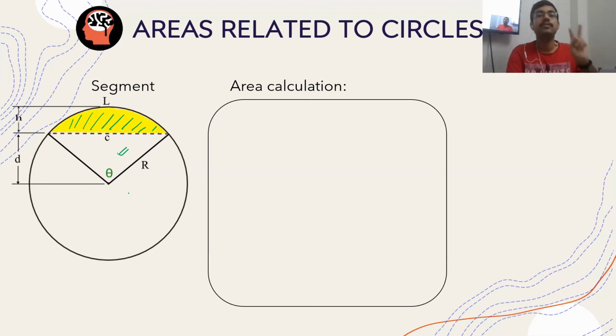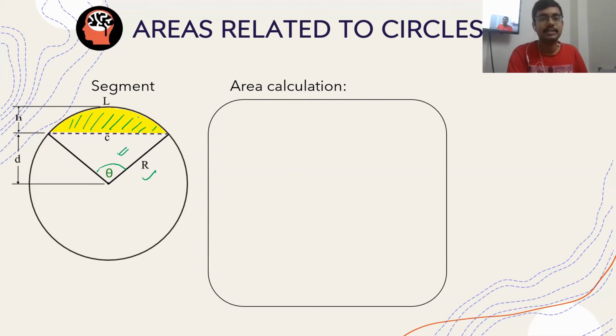We have only two pieces of information with us. The two are the radius of the circle and the theta that it subtends. Nomenclature can be anything. So this entire angle is theta. With only these two pieces of information given to us, we shall be calculating the area of this triangle.